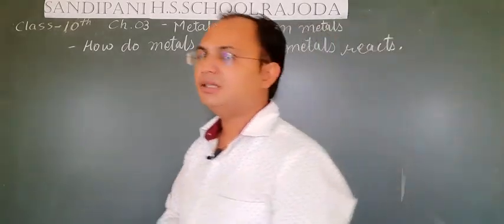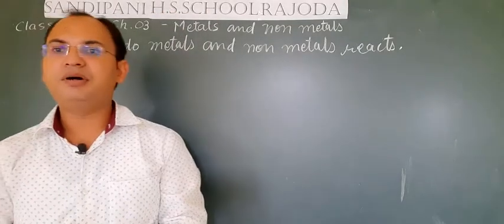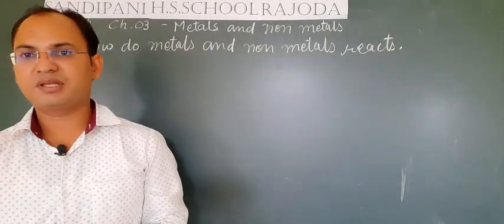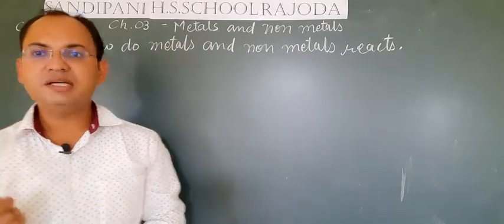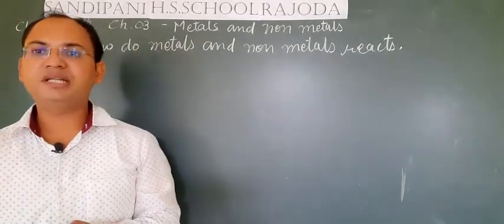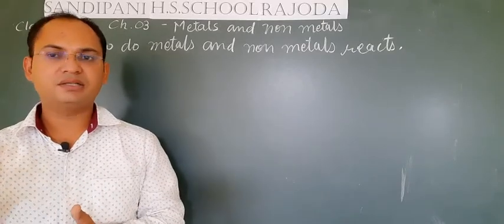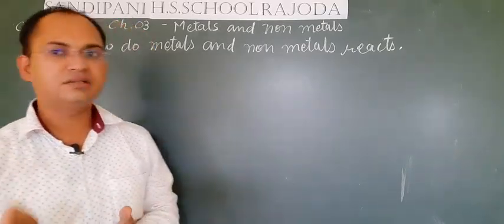Students, in 9th class you have learned about the electronic configuration of the elements. Electronic configuration means the distribution of electrons in different shells. Let's recall it at a glance in short.